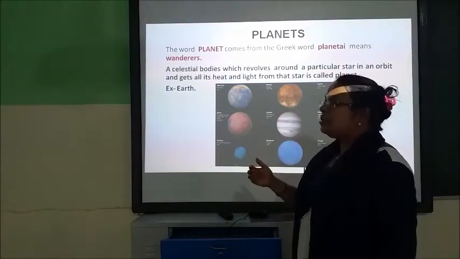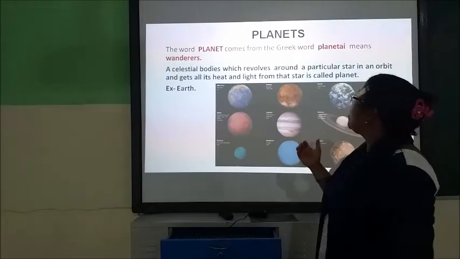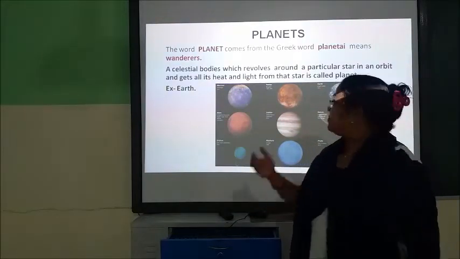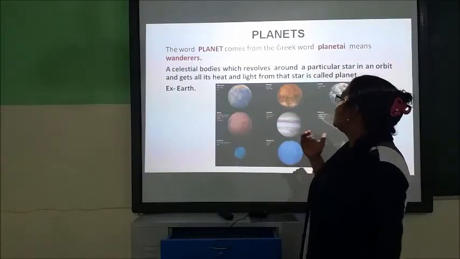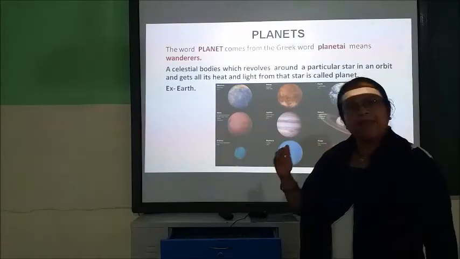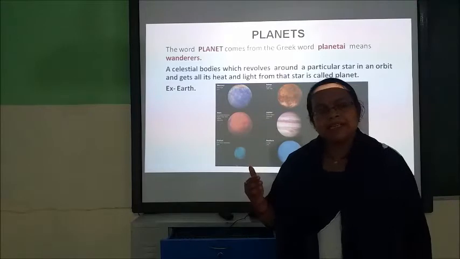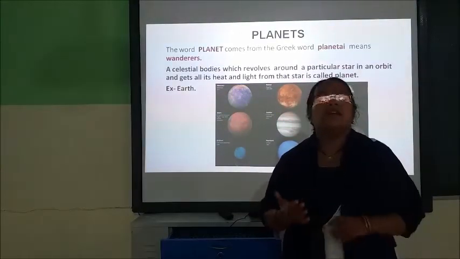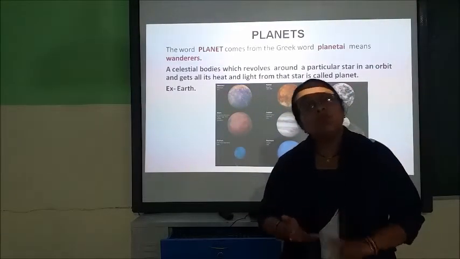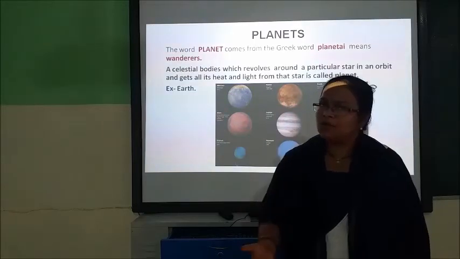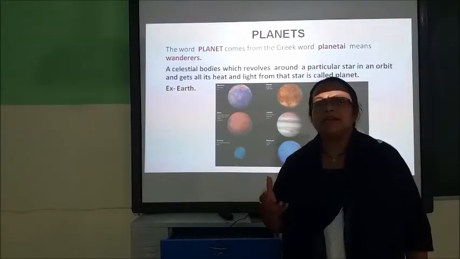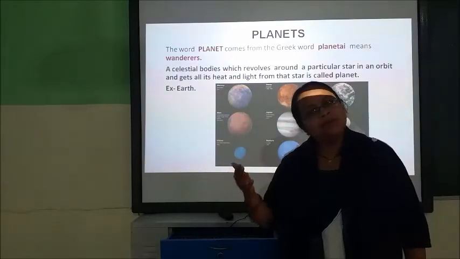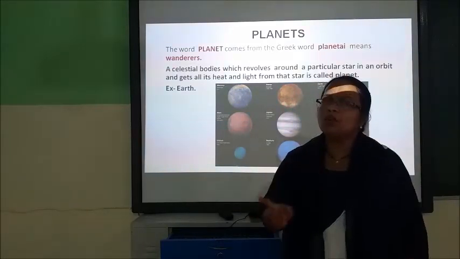So, a celestial body which revolves around a particular star in an orbit and gets all its heat and light from that star is a planet. So, what is a planet? A planet is a celestial body which moves around a particular star, gets its heat and light from that star, and moves in a particular orbit, children.